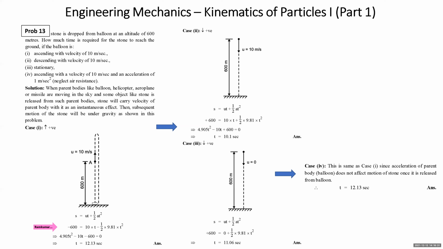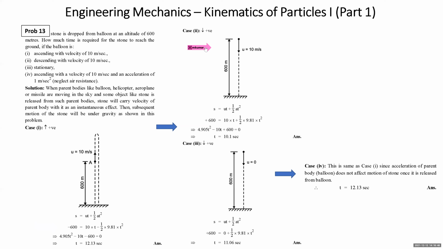Why have we taken it minus? Since acceleration due to gravity is downward, and it is taken based on the initial direction of motion. Since we are assuming upward positive, we'll write minus. So if you solve it, you get T. That means in this case, the stone will take 12.13 seconds to reach the ground surface.